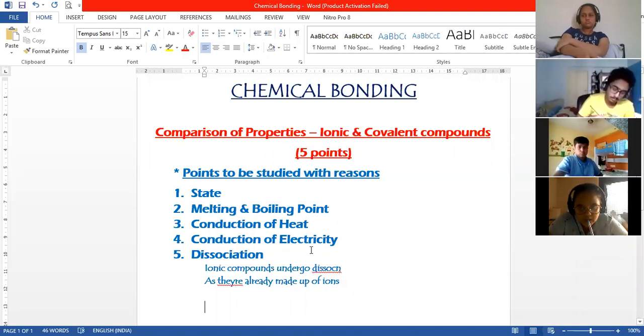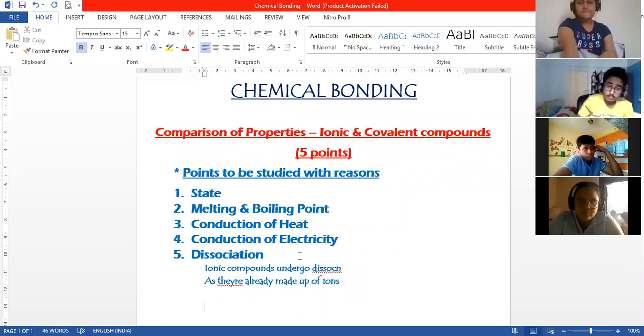Meanwhile, for covalent compounds, there are no ions present in it. So it is like we are taking a compound and the compound is undergoing breaking of the bond for the first time, as a result forming the ions for the first time, and hence that particular point is called ionization. So there is a difference between dissociation and ionization. Dissociation is when there are already ions present, we are just dissociating it, and ionization is when we just have a compound and we are breaking that into its ions for the first time. That is what is called ionization. So these are the points which we have to study from properties and comparison.